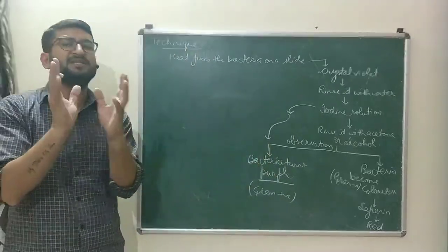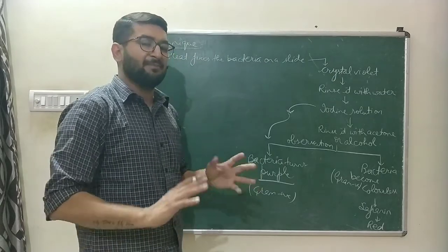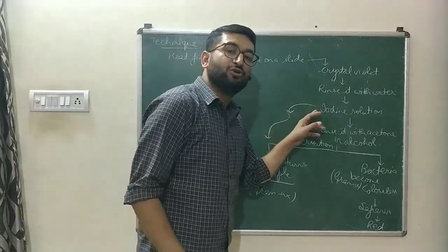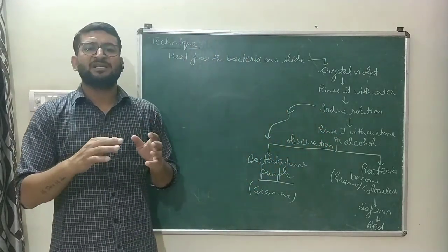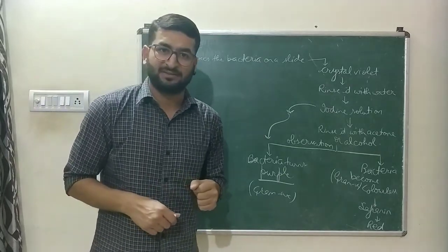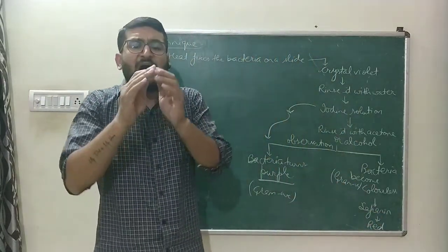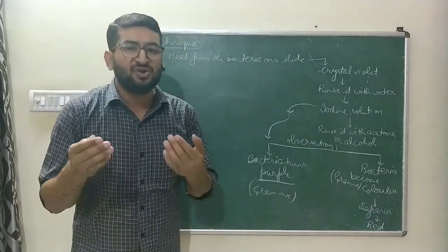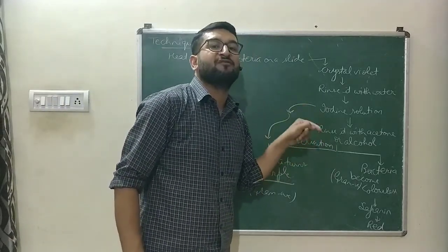The reason is that in Gram positive bacteria, the iodine solution is bound with the cell wall which is made up of peptidoglycans. But in Gram negative bacteria, the outer layer over the cell wall, made up of lipoproteins, does not allow the iodine solution to go into the cell wall.